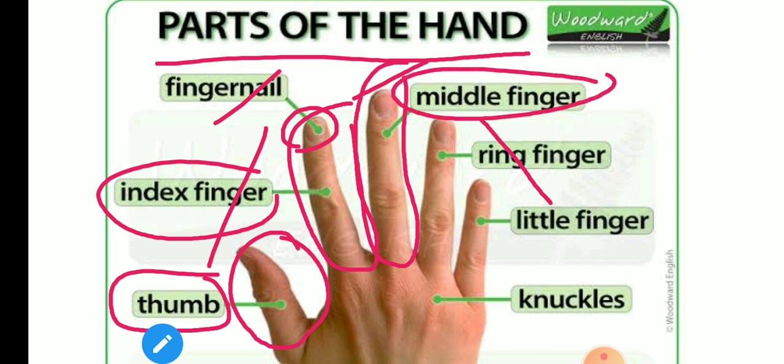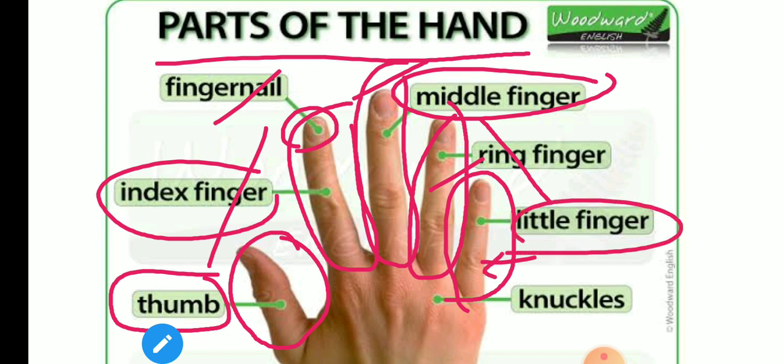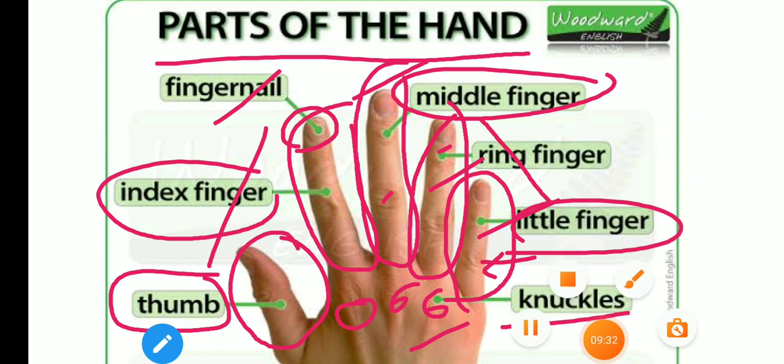Okay, usually everybody wears a ring on this finger. That's why this is called ring finger. And this is little finger because it is small, or they gave the name like that, little finger. Okay, so these are the parts of the hand: thumb, index finger, middle finger, ring finger, little finger, and these are called knuckles. Here they have shown very clearly, and those are called knuckles.